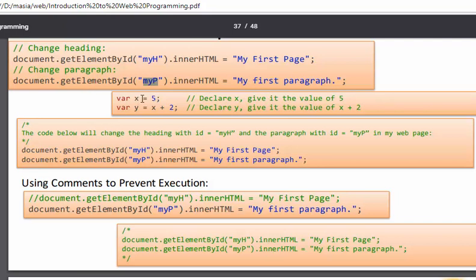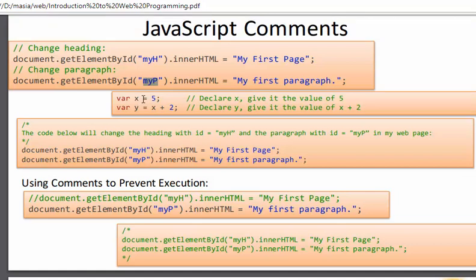If you want to create some sort of logic and pass some variables, you declare the variable here and just pass the value. As in the example, this command declares x and gives it the value of 5, and declares y and gives it the value of x plus 2. I hope you understand this.